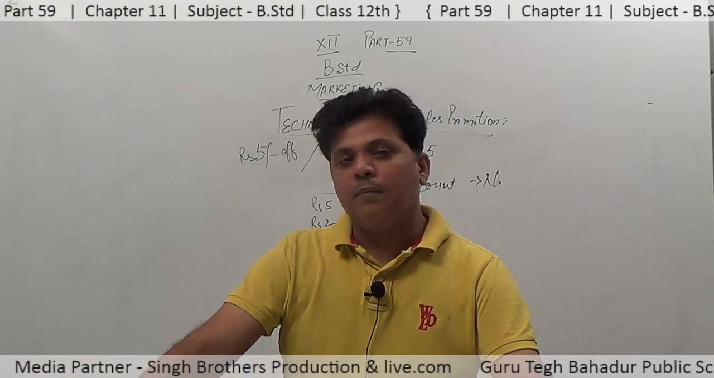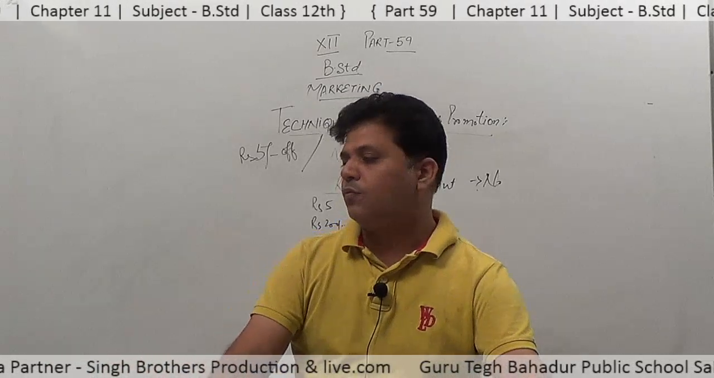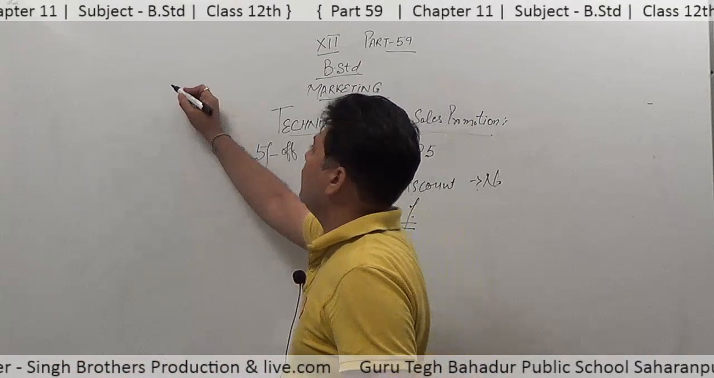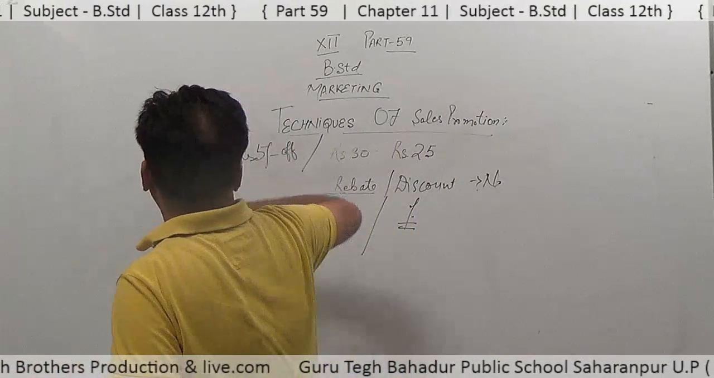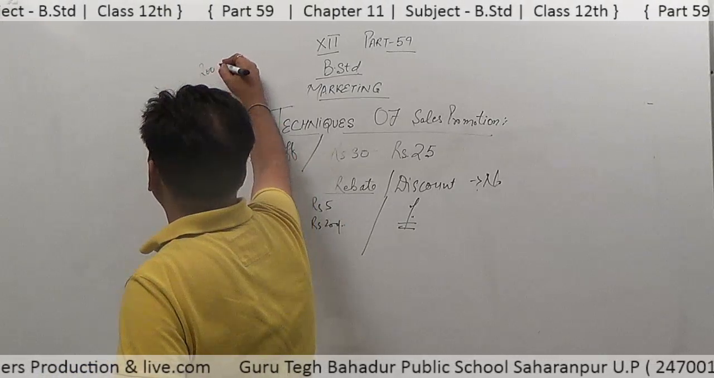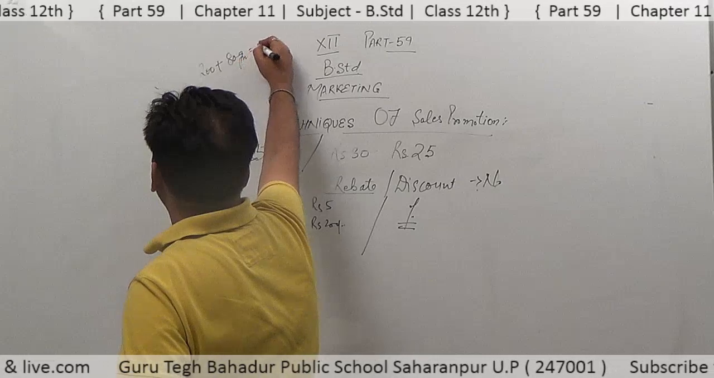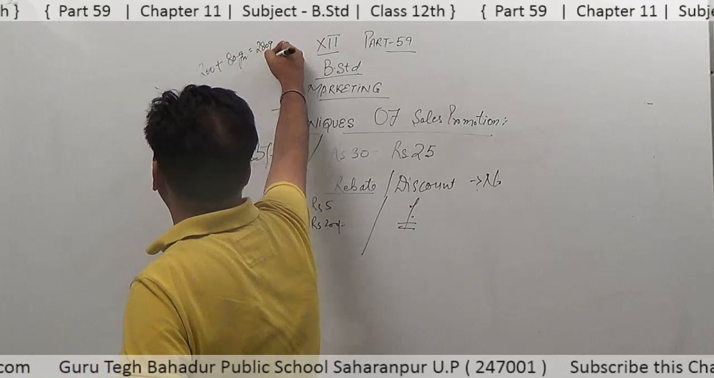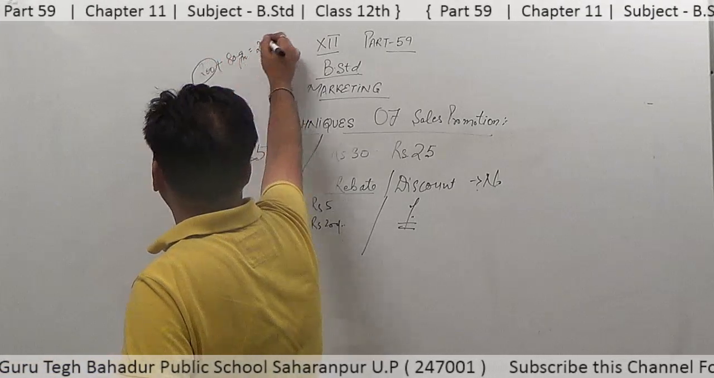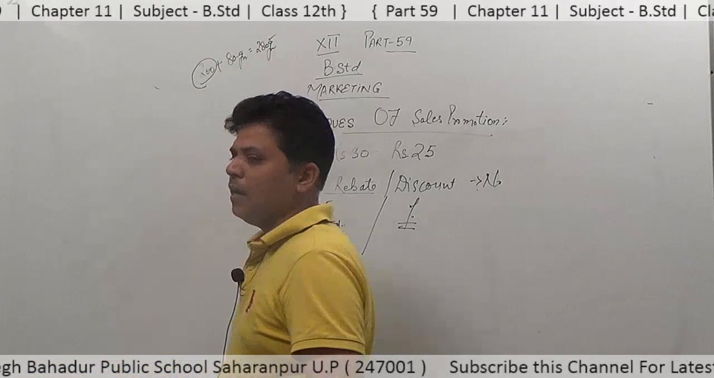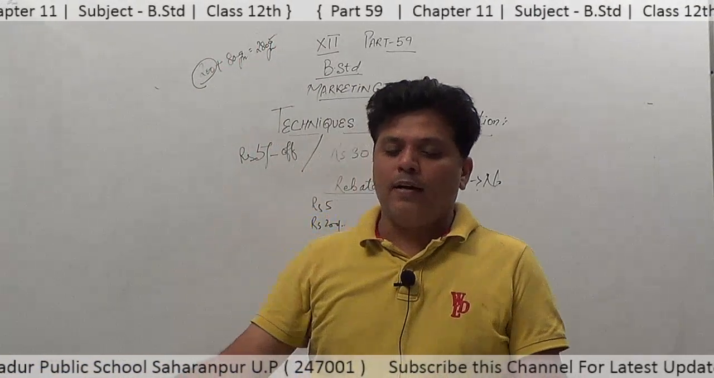Quantity gift, that means 40% extra. For example, a packet of namkeen whose net quantity is 200 grams, and 40% extra means 80 grams more. That means you have to pay the price of 200 grams but you get 280 grams of product. That is called quantity gift.